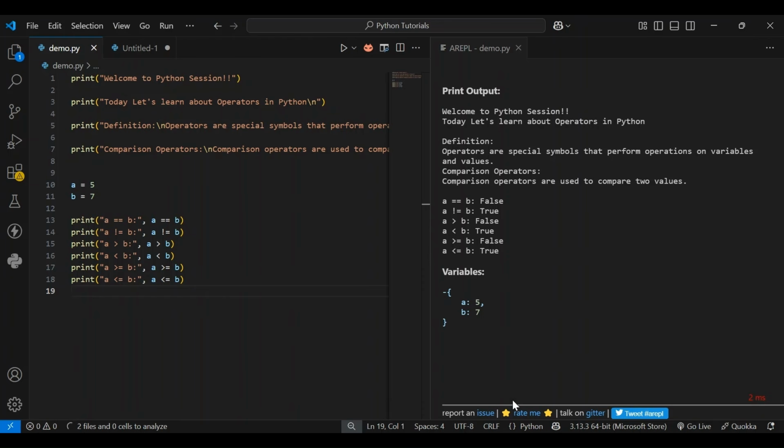In this case, I have declared two variables, a and b, and initialized them with the values 5 and 7. If I compare whether both values are equal or not, as a and b hold different values, 5 and 7, it's not equal. So it returns the boolean value false. Similarly, in the case of not equal to, as both are not equal, it returns true. Similarly, it verifies all the conditions and returns the respective response.